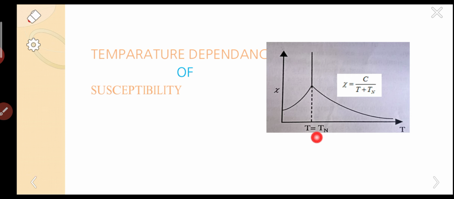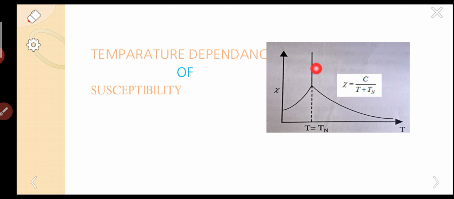This is called Neel's temperature. After Neel's temperature it is decreasing. So only up to a particular temperature the susceptibility is increasing, after that it is decreasing.